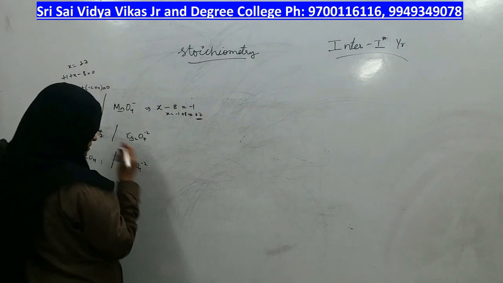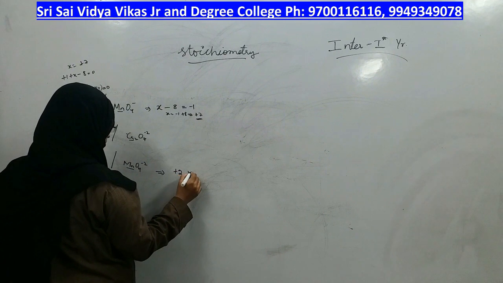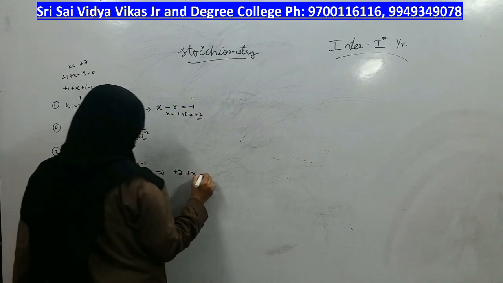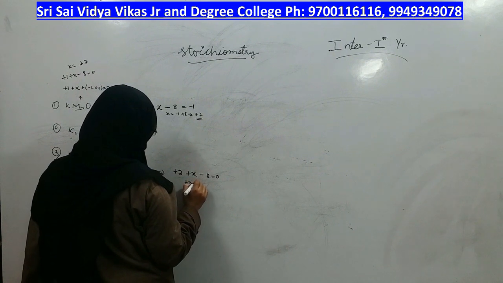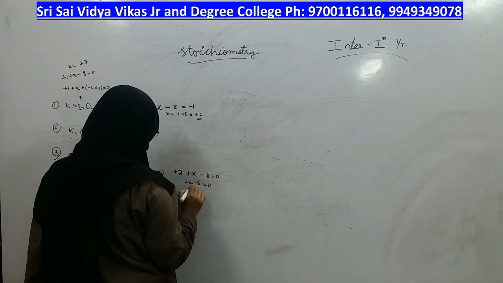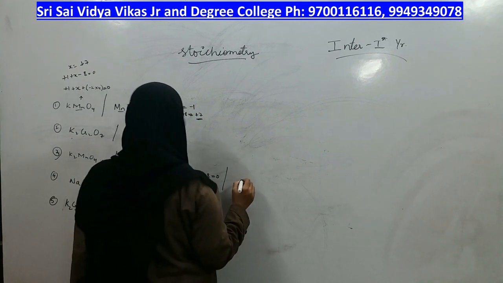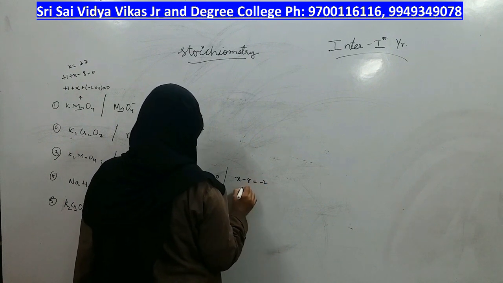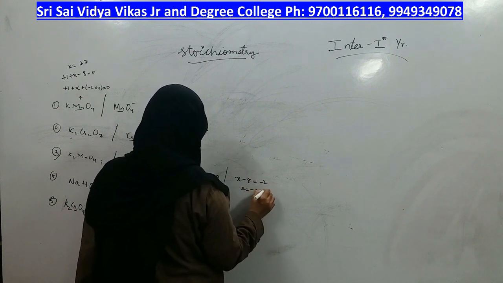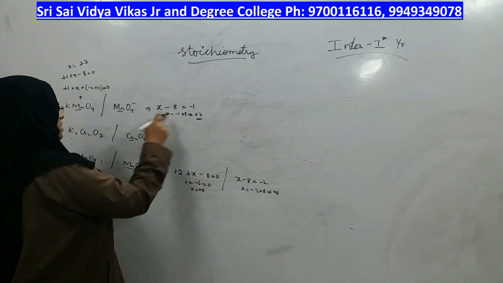K2MnO4: +2 plus x minus 8 is equal to 0, so x minus 6 is equal to 0, x is equal to +6. Or, x minus 8 is equal to -2, x is equal to -2 plus 8, which is +6. Clear? Right, here also we have done.